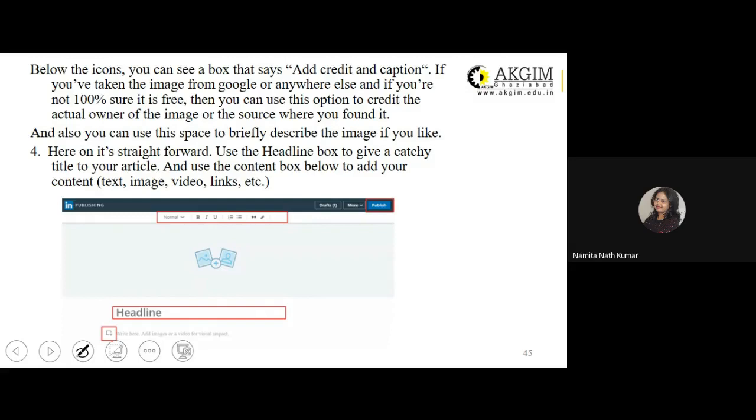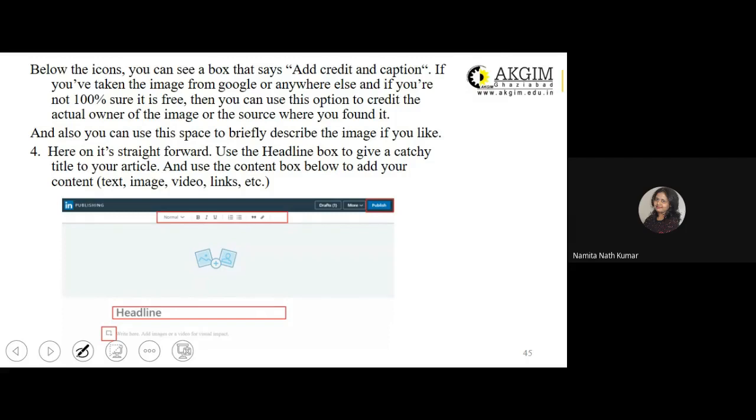It is important to mention the source if you have taken that particular content, be it picture, video, or your textual matter, which has been posted by some other individual. Also, you can see this space to briefly describe the image if you would like.